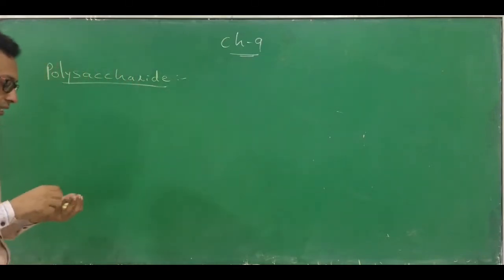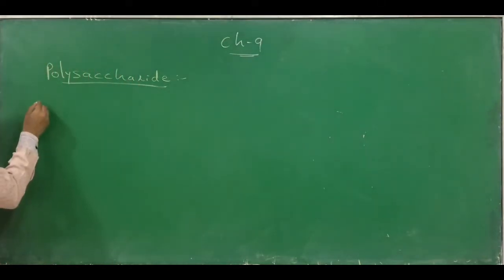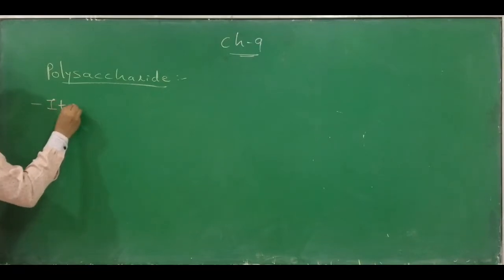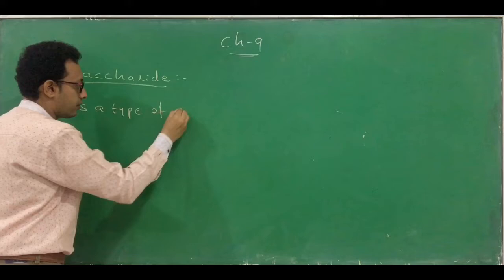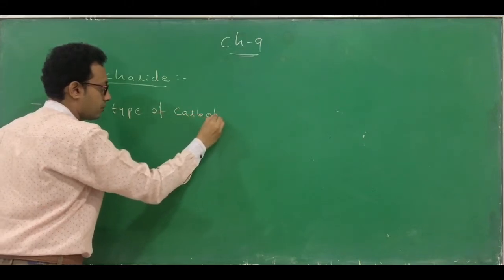So what is a polysaccharide? Polysaccharide is a type of carbohydrate. This is the first thing.